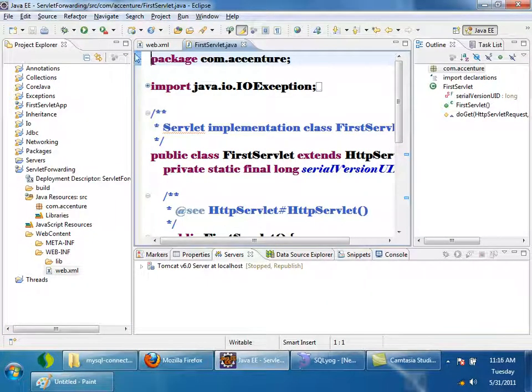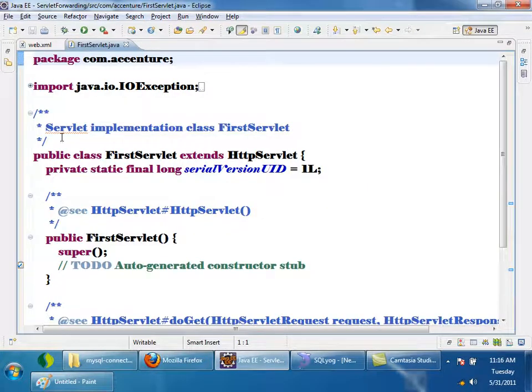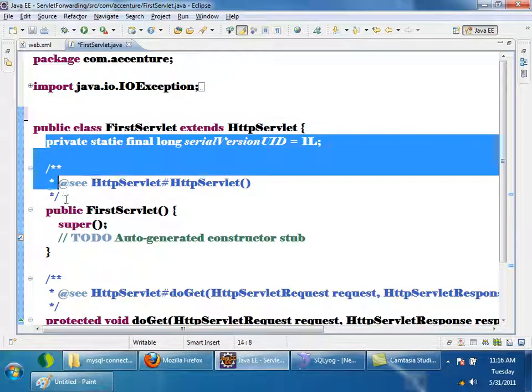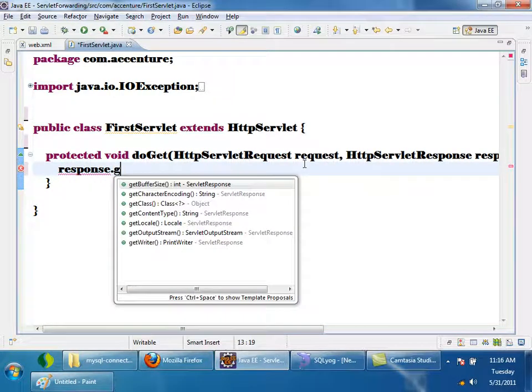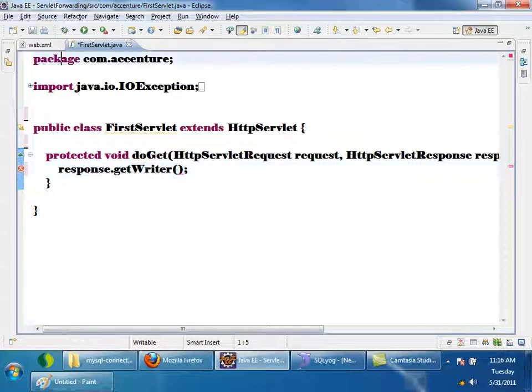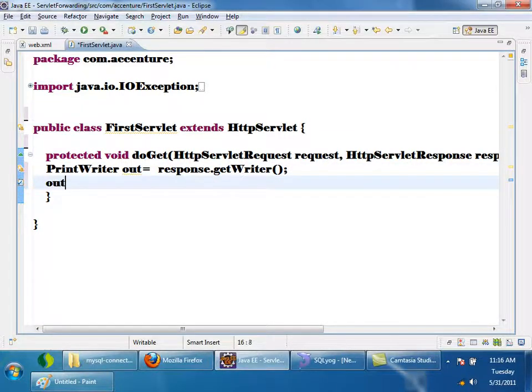Now in the first servlet, I am not doing anything big, I will just write some small code, not even logic. response.getWriter, I'll get a PrintWriter, out equals that, then I'll just print out.println, this is from first servlet.